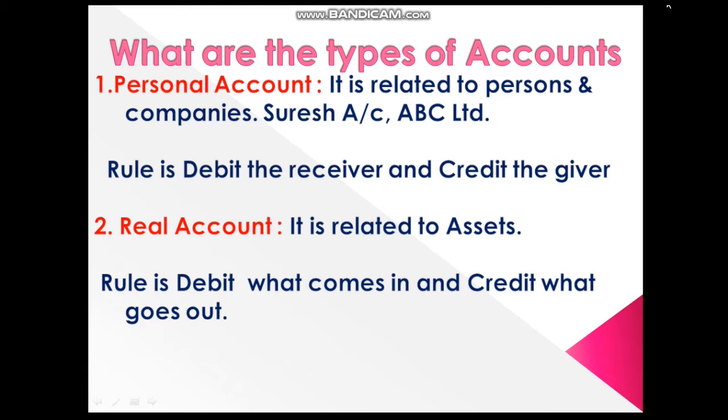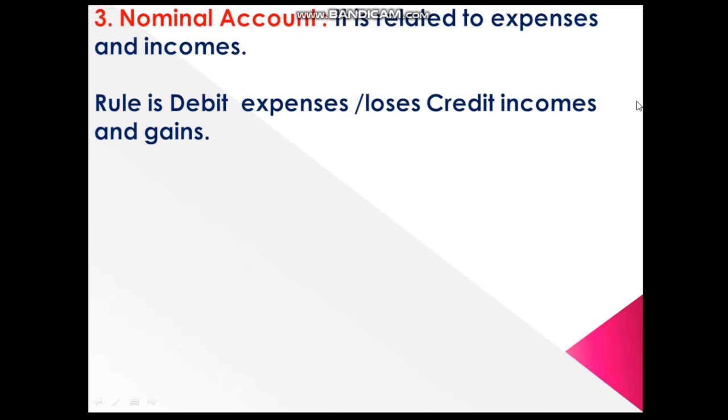Second one, real account. This account is related to assets. The rule for this account is debit what comes in, credit what goes out. Third one, nominal account. This account is related to expenses and incomes. The rule for this account is debit all expenses and losses, credit incomes and gains.